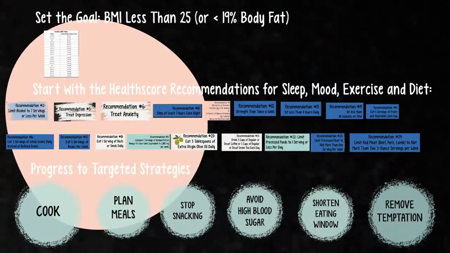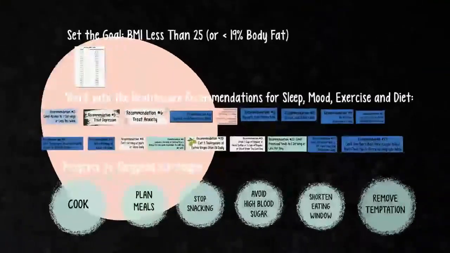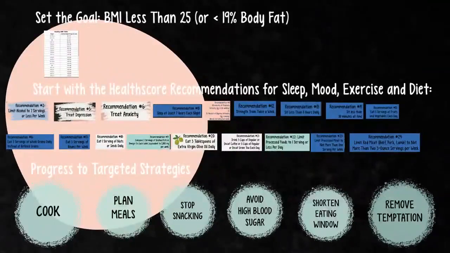So we've discussed the recommendation to keep your body mass index under 25. We discussed the health risks that come with being overweight and obese. I recommend you start with a foundation of proper sleep, treat anxiety and depression, and have adequate diet and physical activity. And then I went over 6 specific strategies to optimize weight loss. I hope these strategies are helpful, and I hope you can consider them as positive life changes.